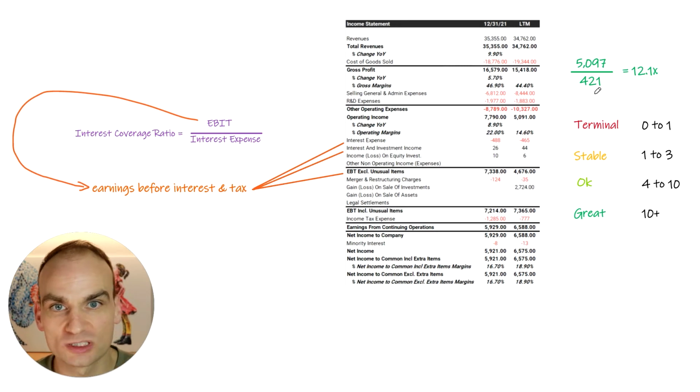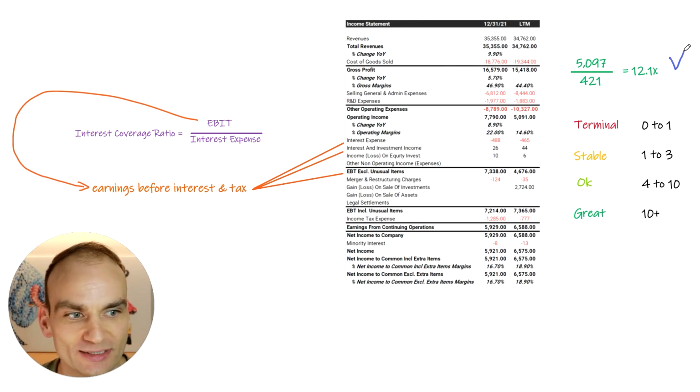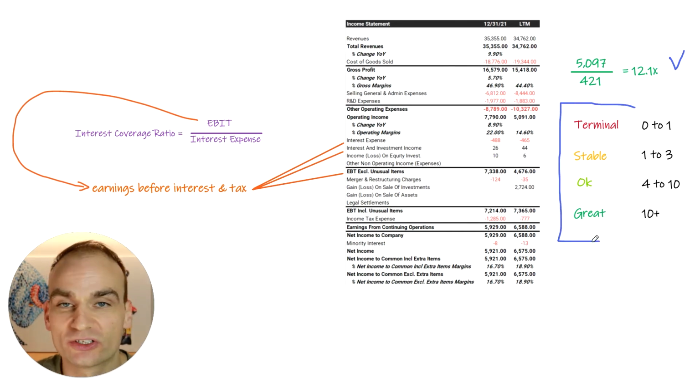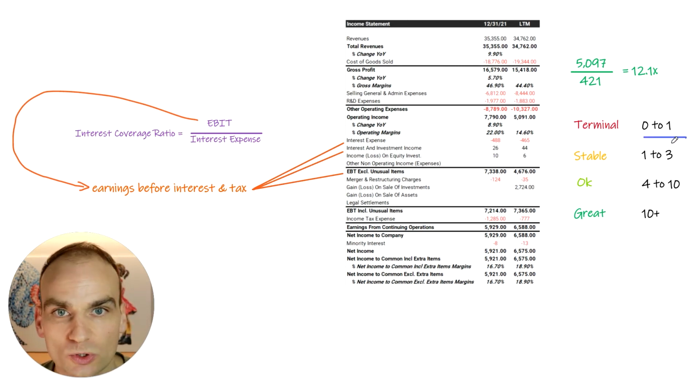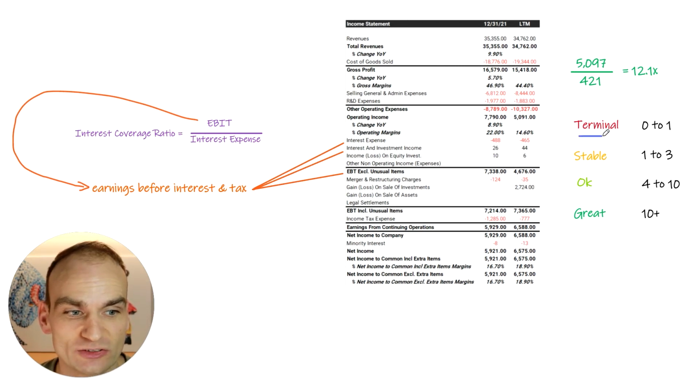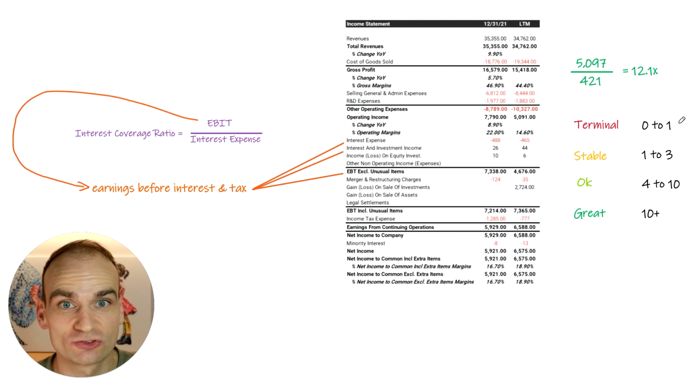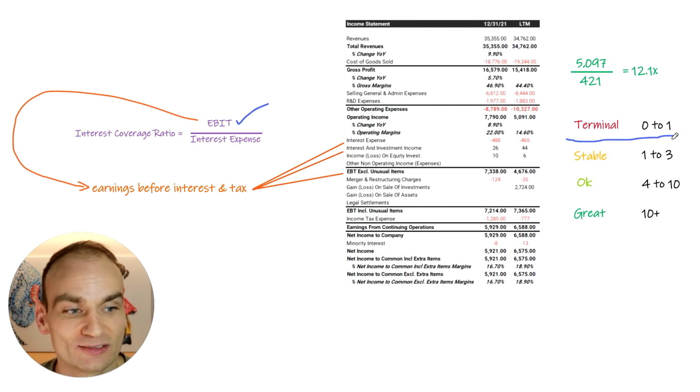So we can afford to pay that interest 12 times throughout the year. So that's pretty good. And so when we break that down into understanding what's a good ratio, we can see that between 0 and 1 times it's terminal. The risk of bankruptcy is very high. Why? Because they don't have enough cash if it's below 1 just to service their interest expense using EBIT. Between 0 and 1 on interest expense is likely a bankrupt business.